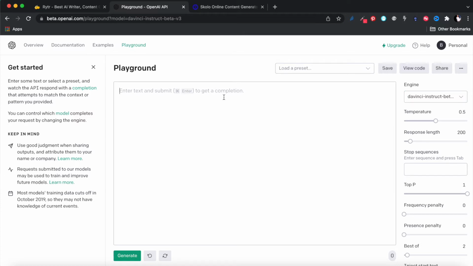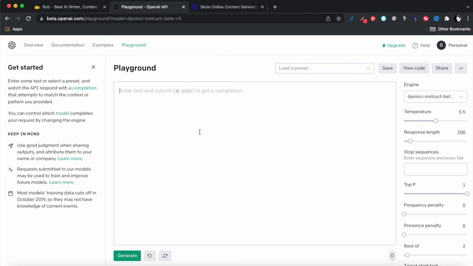Once you've done that, the temperature, I have it at 0.5. It's for controlling randomness. You can increase it, but the more you increase it, the less common results you're going to get, and the less you increase it, the more common results you're going to get. So you have to play around with this and get the right temperature for you. I got a question as to what these settings must be. It depends on your use case, and you've got to play around with this.